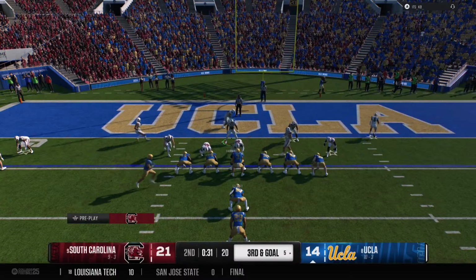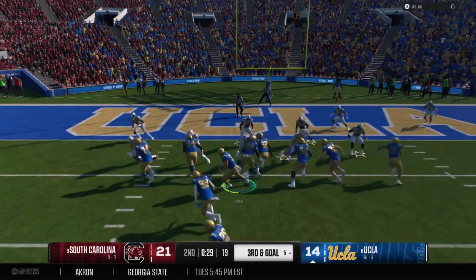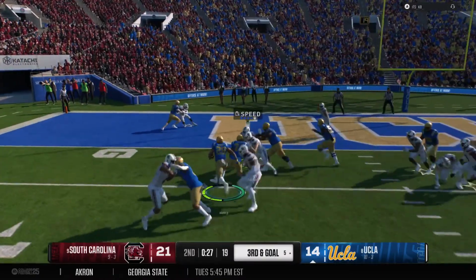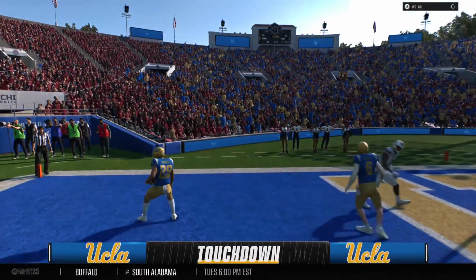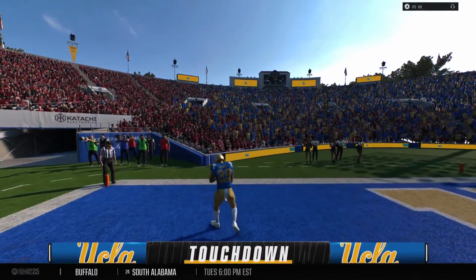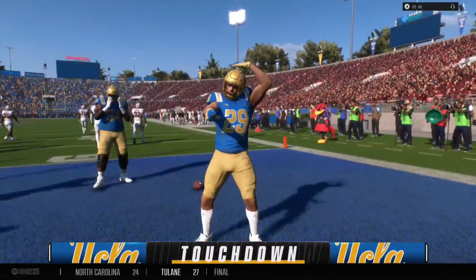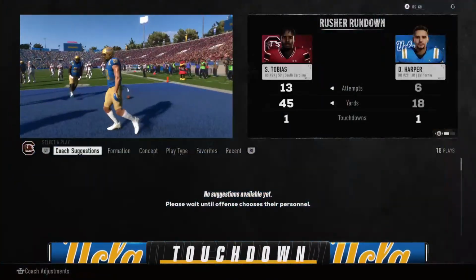And the wideout goes in motion. Third and goal, try to make it on the ground. Muscles across the goal line. Touchdown, Bruins. This college football playoff game is all tied up.